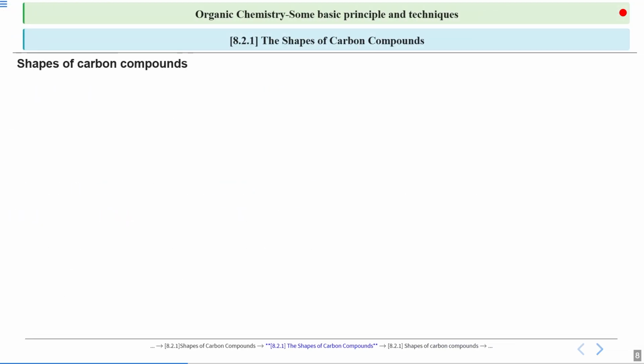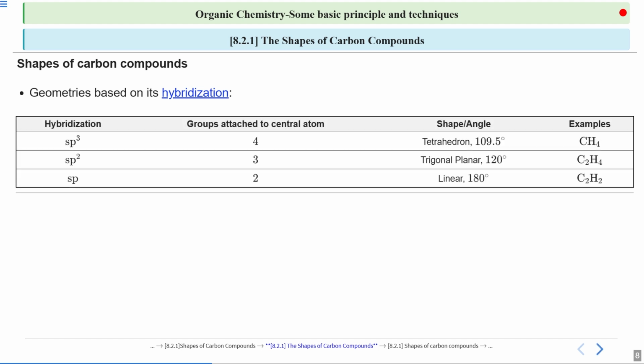Moving on to the next part. We are already aware of this tetravalency. Now we'll see what the impact is on the shape of carbon due to its tetravalency. To understand that, we will look at the effect of hybridization on geometry. There are 3 possible hybridizations: sp3, sp2, and sp. These are the 3 hybridizations shown by carbon.